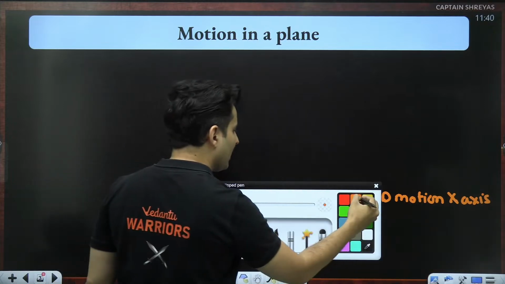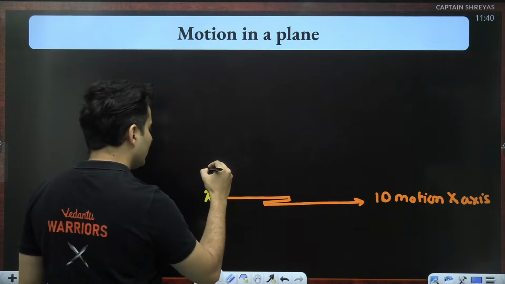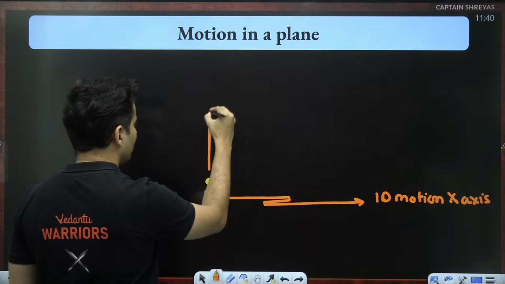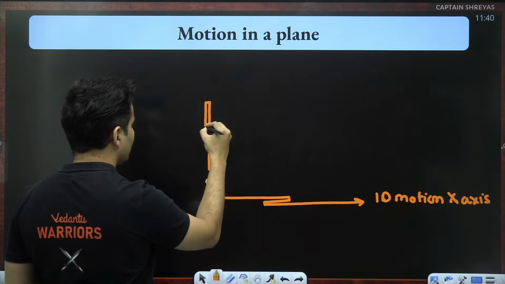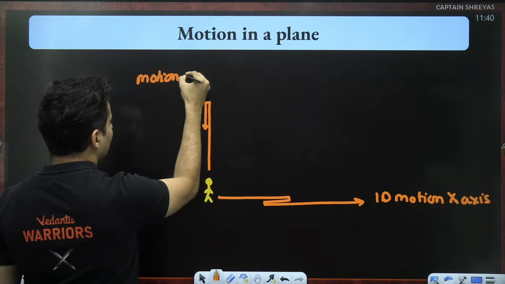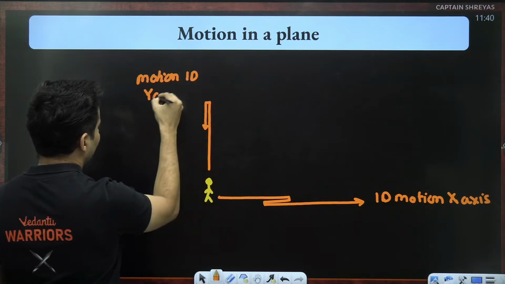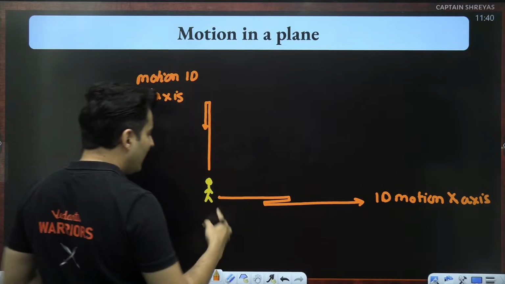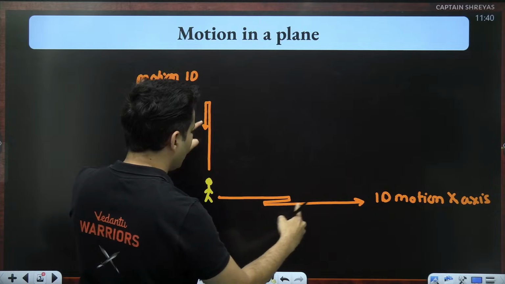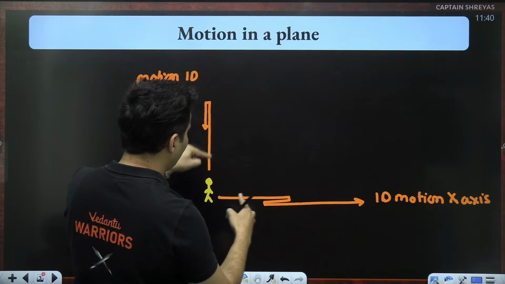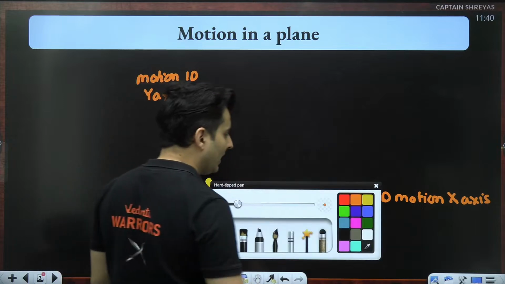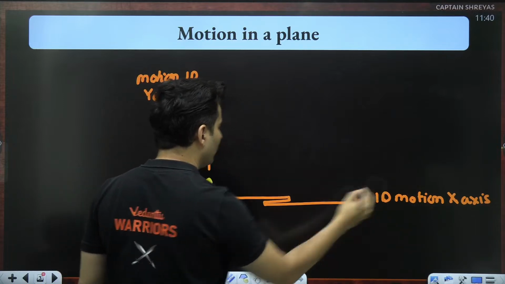Now imagine that same Pandu, all right, he basically goes up, he just goes along the y-axis and then maybe just comes back over here. This is nothing but motion in one dimension along the y-axis. Now imagine this Pandu is going like this, coming back over here and then going like this. Both of them are happening simultaneously. Then what kind of motion will you exactly get for this particular Pandu?